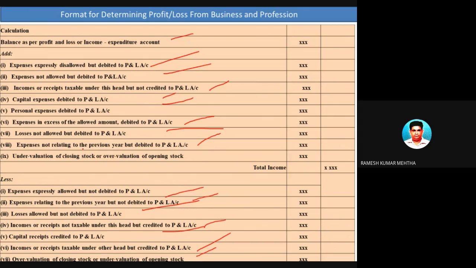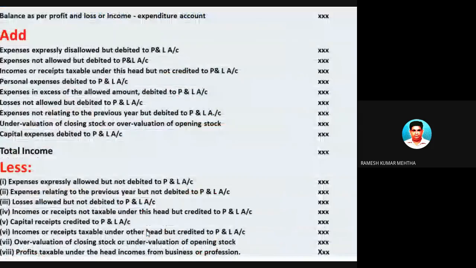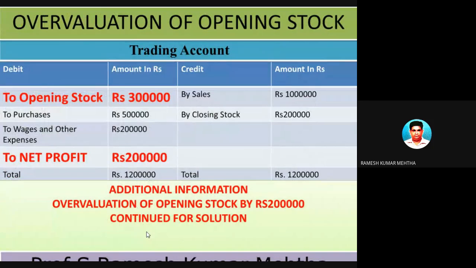But these particular items are yet to be discussed, and in this session we are going to discuss how and why undervaluation of closing stock or overvaluation of opening stock should be added, and overvaluation of closing stock and undervaluation of opening stock should be deducted. So let's take the first one. The first one of the day is overvaluation of opening stock.